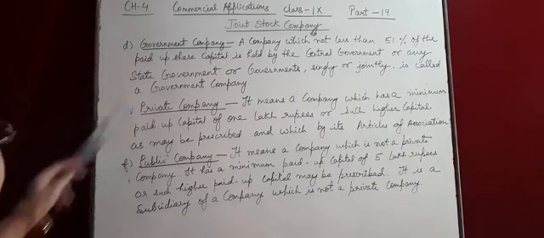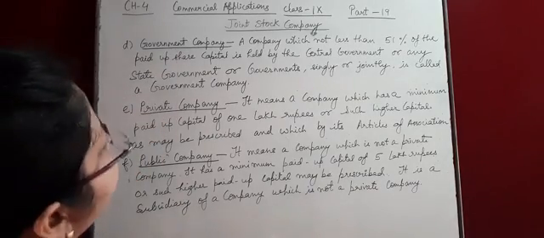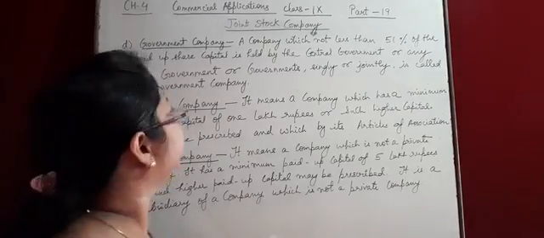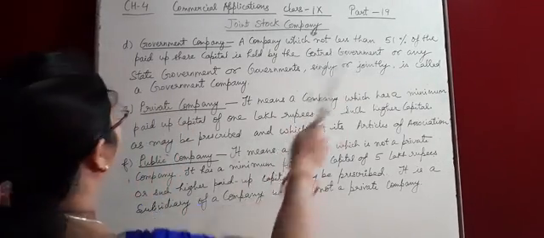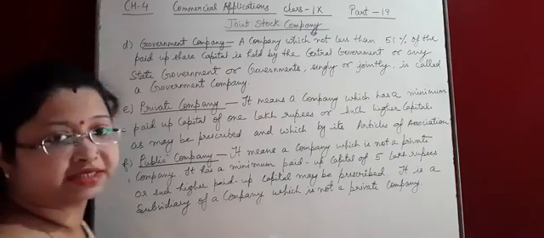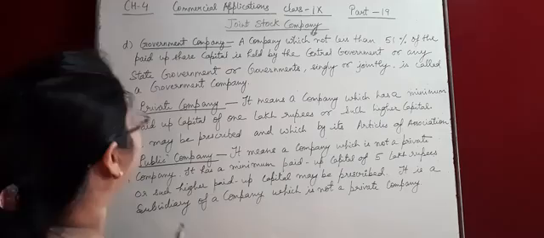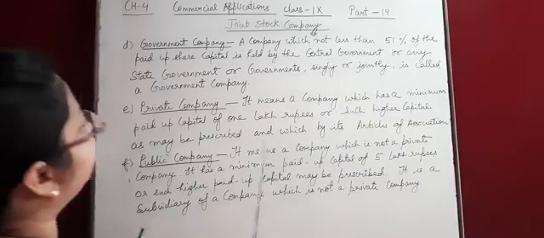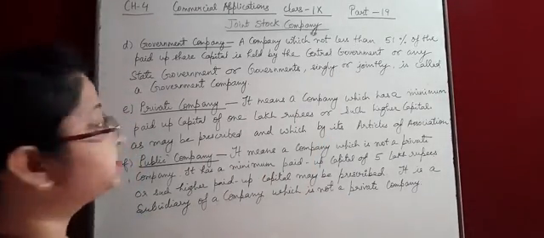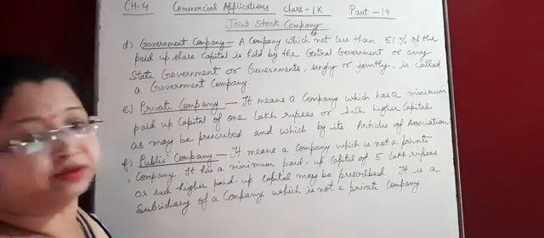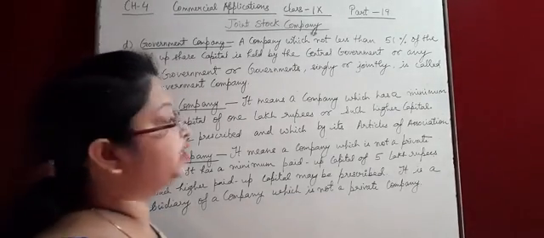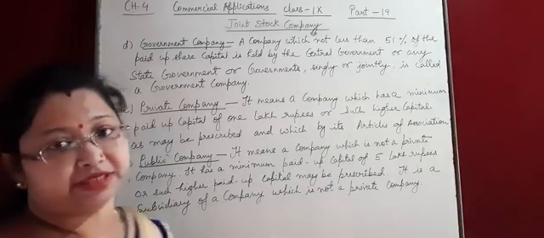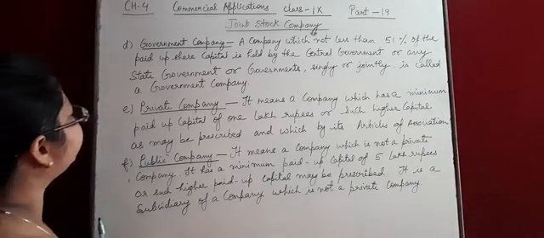Now fourth one is government company. A company in which not less than 51% of the paid up share capital is held by the central government or any state government or governments singly or jointly is called a government company. So what is the meaning of government company? A company in which not less than 51% of the paid up capital is held by the central government or any state government. That is called a government company. Clear? So next one is private company.